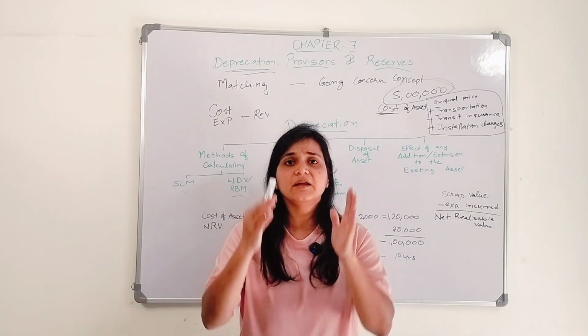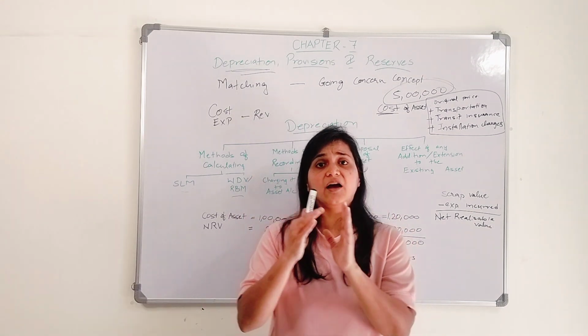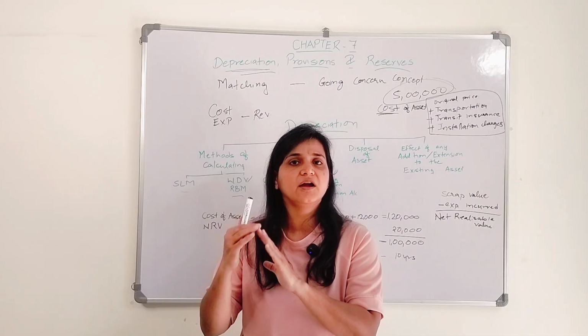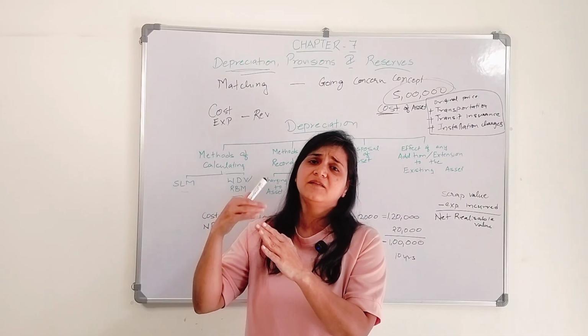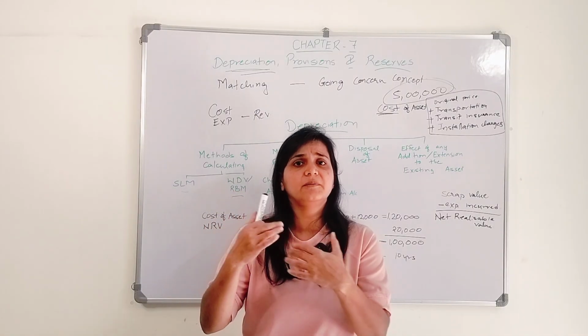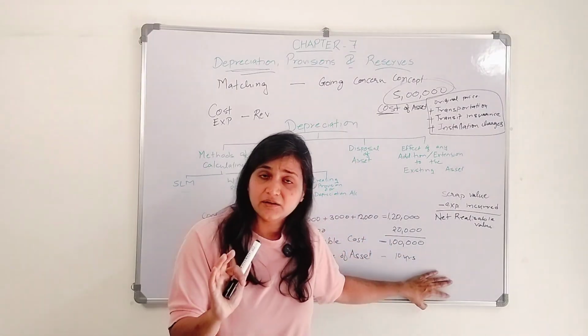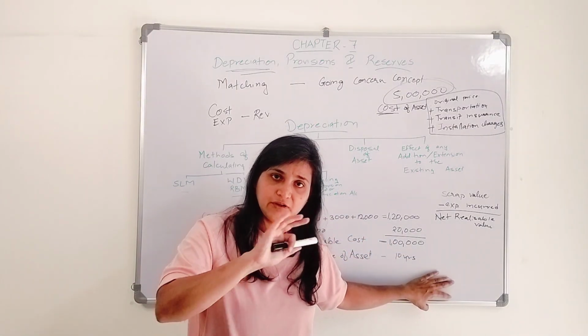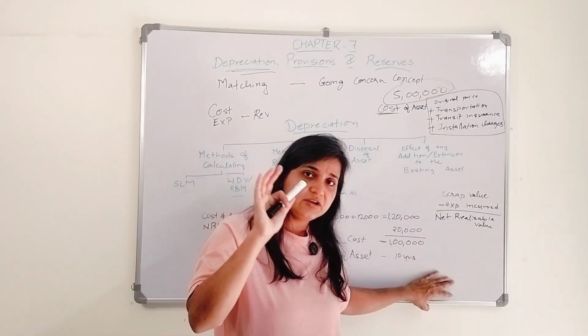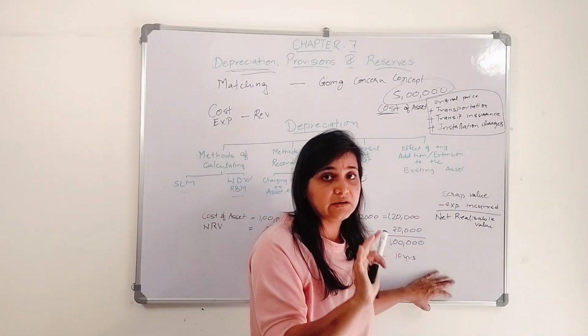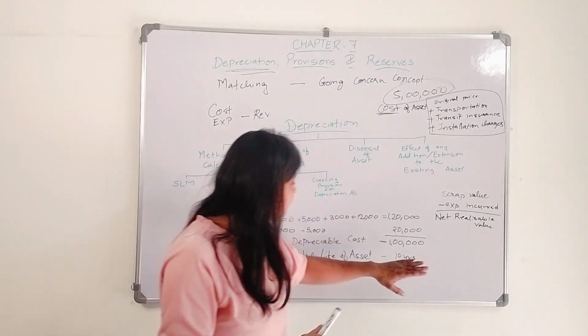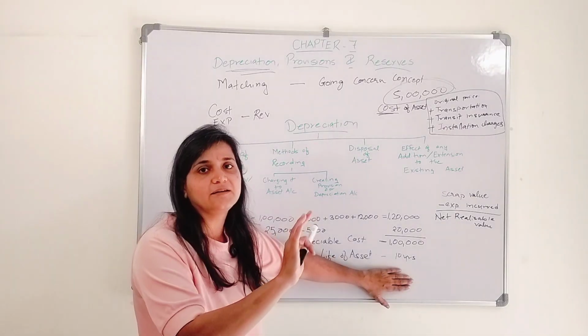So what happened? Any machinery, after a period of time you can't use it, its repair expenses will keep on increasing, so it will be a burden for the organization. So for the useful life, we can use it and we can depreciate it, we can get a certain amount if we sell to the scrap dealer. So the useful life is, let's say, 10 years.